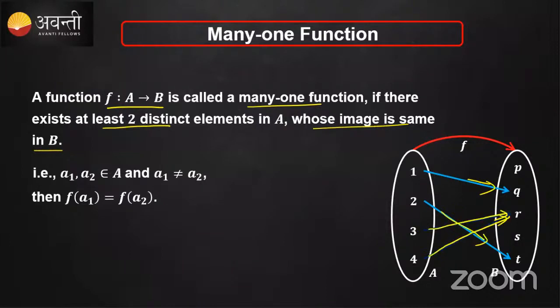Is it a many-one function, right? Such a type of function is called many-one because there are certain elements of A, here 3 and 4, such that the image is the same. The image is the same, that is R only you are getting. So such a type of function we call a many-one function.